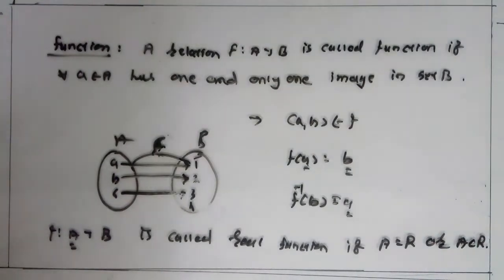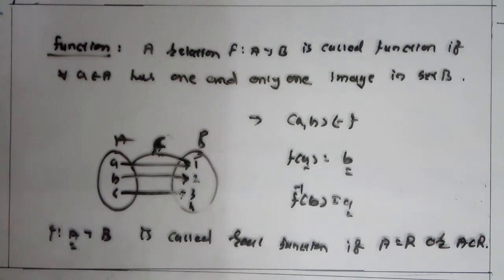So if the domain of a function is R or a subset of R, then the given function is said to be a real function. Clear?